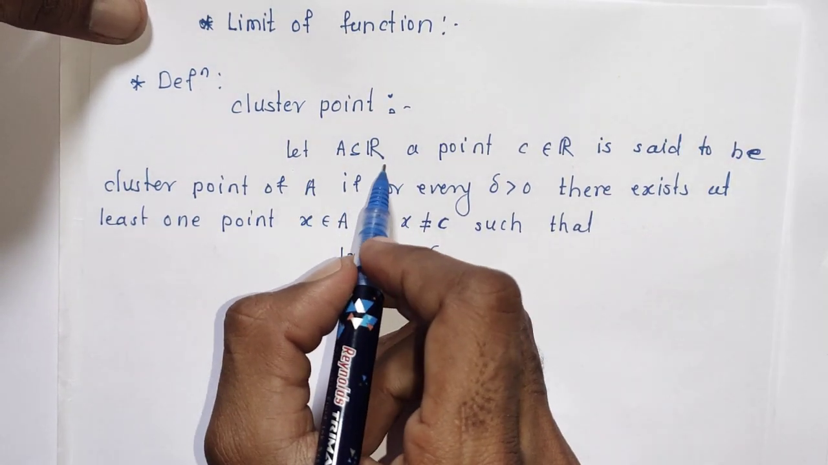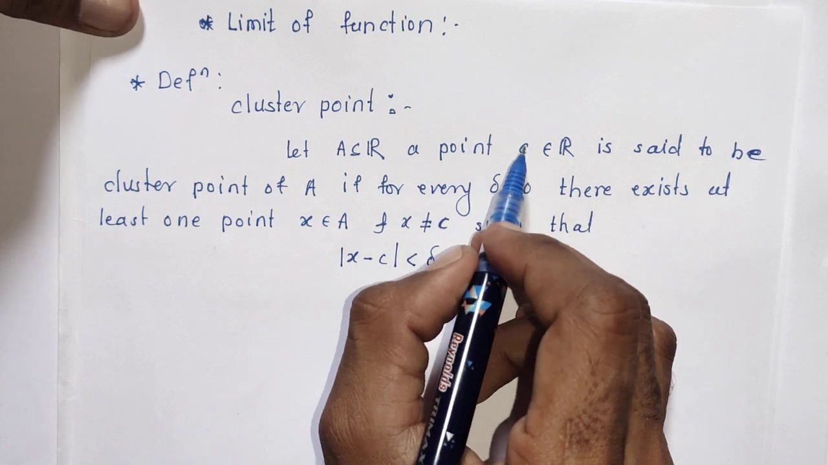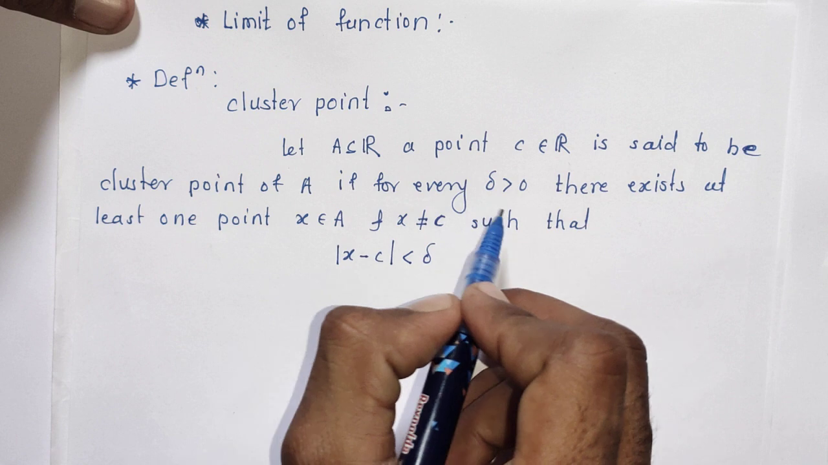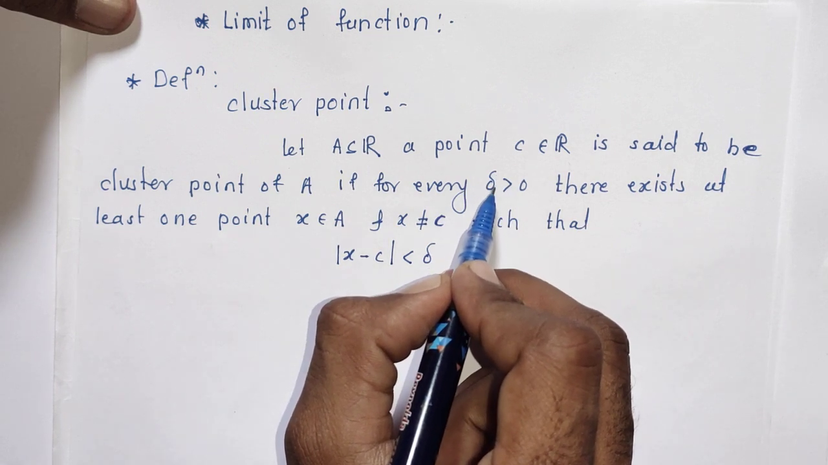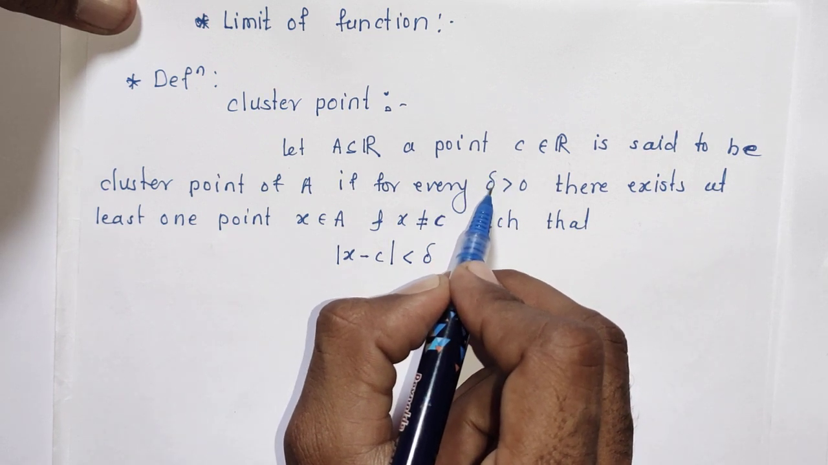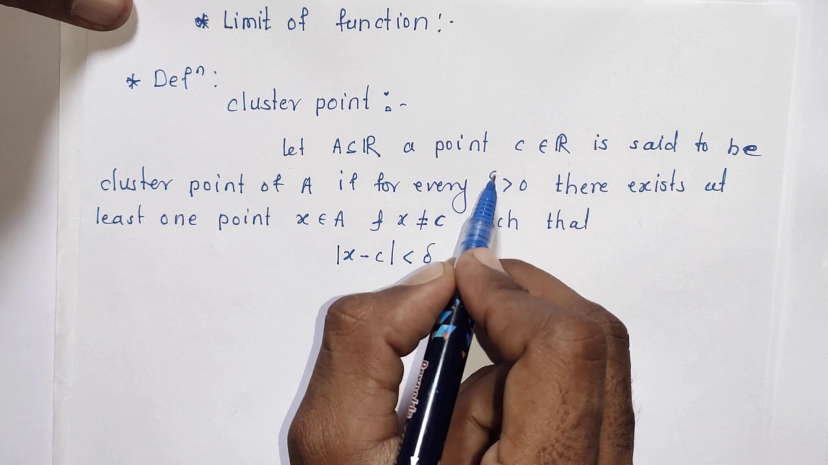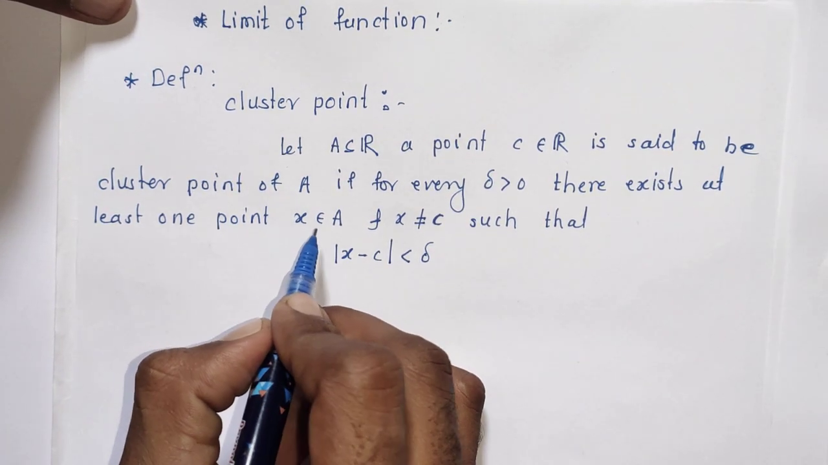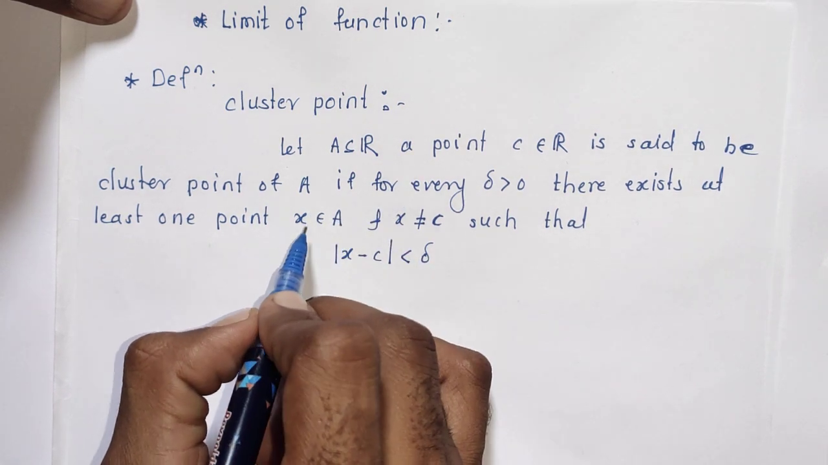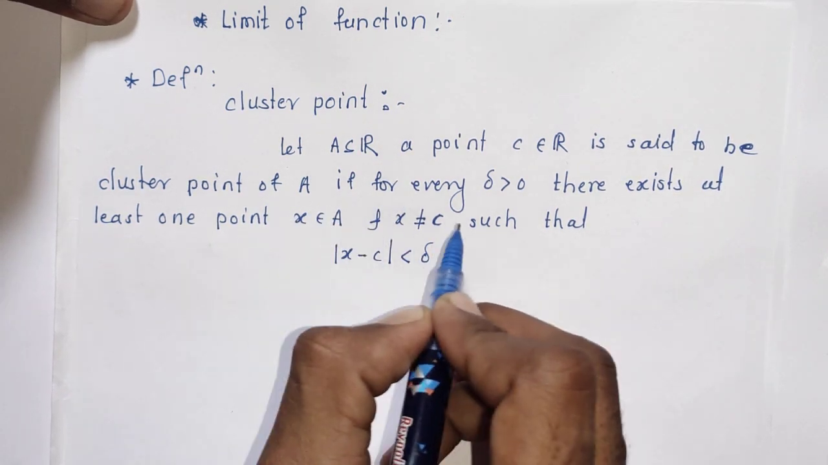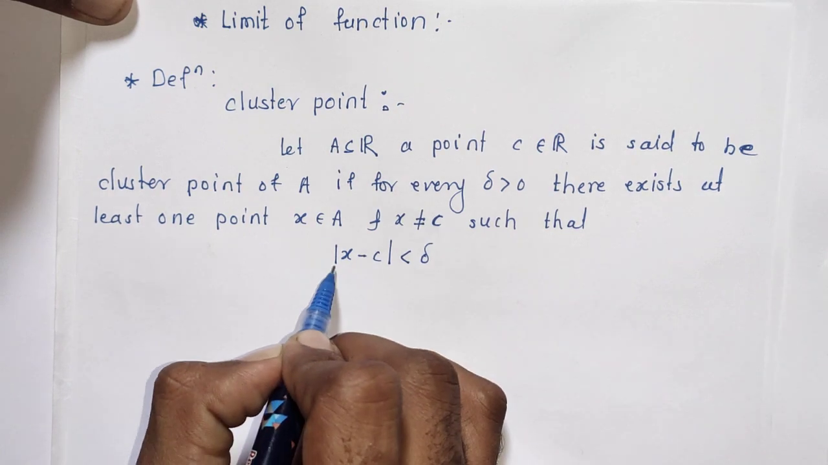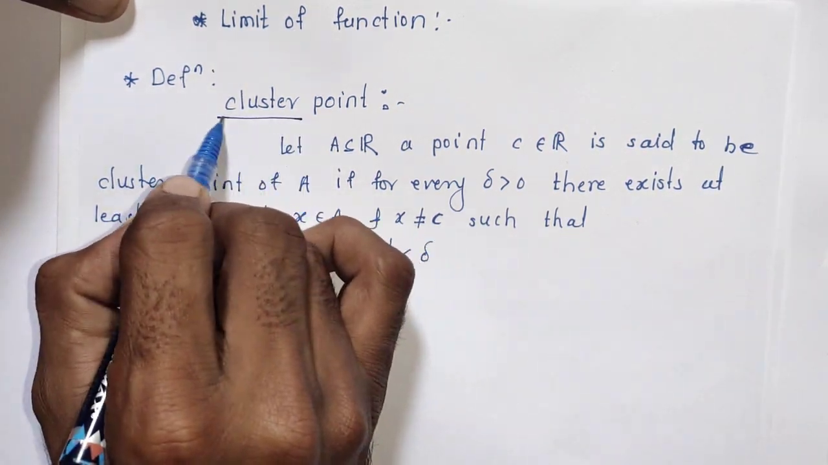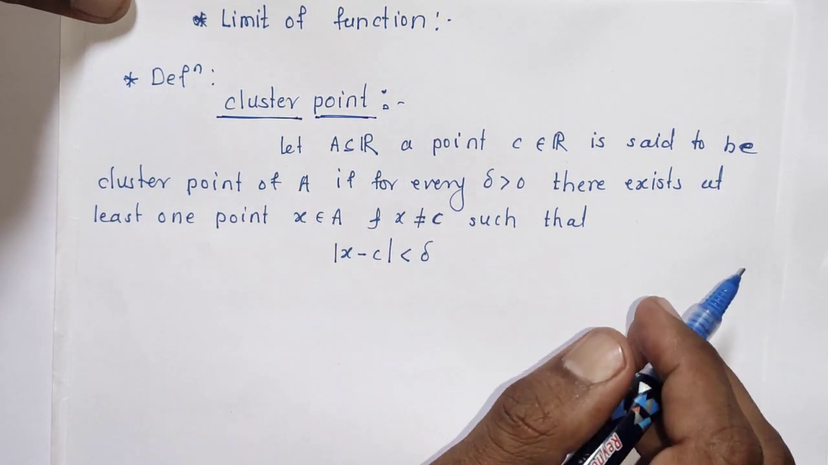A is a subset of R. A point c, that is a real number c, is said to be a cluster point of given set A if for every delta greater than 0. Delta is the smallest. Whenever we take delta and epsilon, those are small quantities. So for delta greater than 0, there exists at least one point x belongs to A and different from c, such that mod of x minus c is less than delta. This is the definition of cluster point.